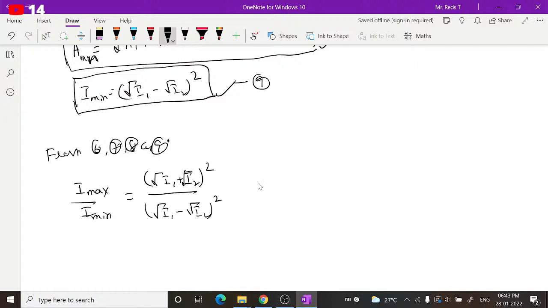This can also be expressed in terms of amplitudes. Intensity is directly proportional to the square of amplitude, so root I1 can be expressed as A1 and root I2 as A2. So this becomes A1 plus A2, whole square, and similarly the minimum becomes A1 minus A2, whole square. While doing the numericals, we may make use of these relations. We have to keep this in mind.